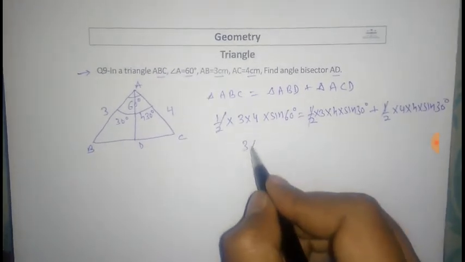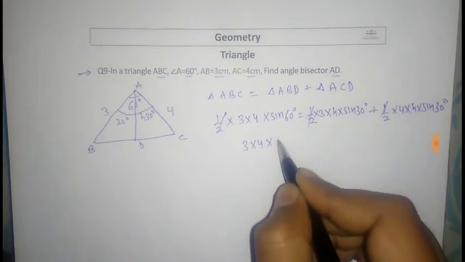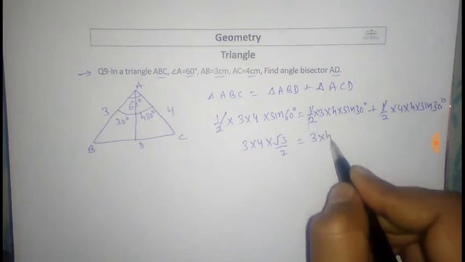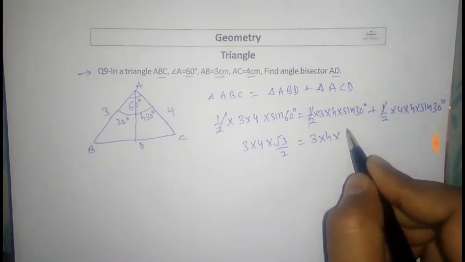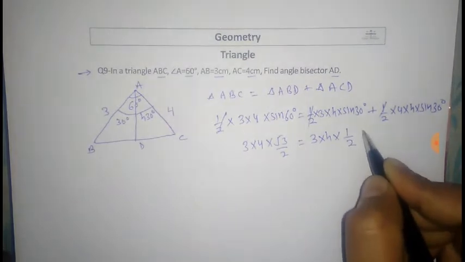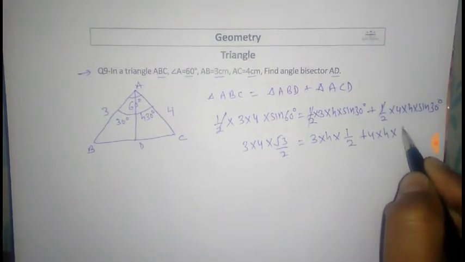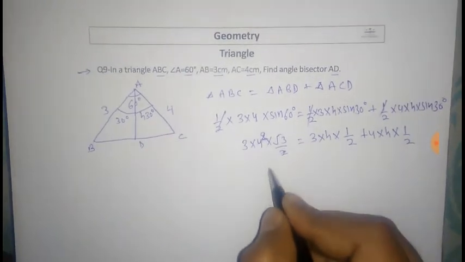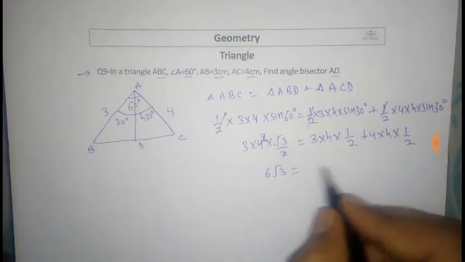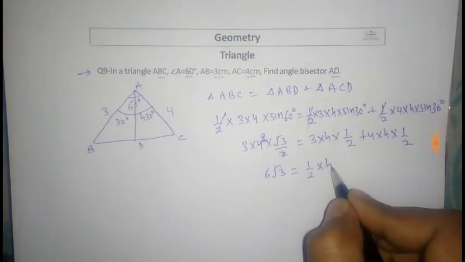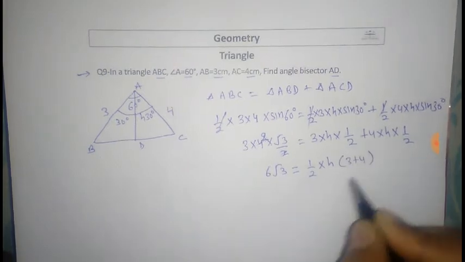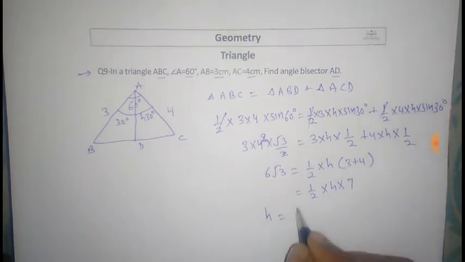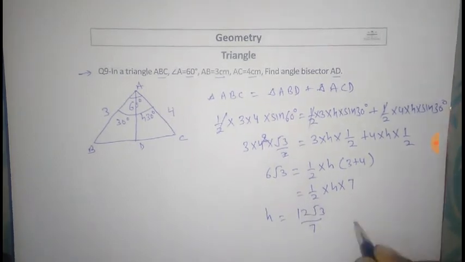Half is cancelled out. 3 into 4 into sine 60, which is root 3 by 2, equals 3 into h into sine 30, which is 1 by 2, plus 4 into h into sine 30, which is 1 by 2. This is 6 root 3 equals half, and h is common, into (3 plus 4). So h into 7. h will become 12 root 3 by 7.